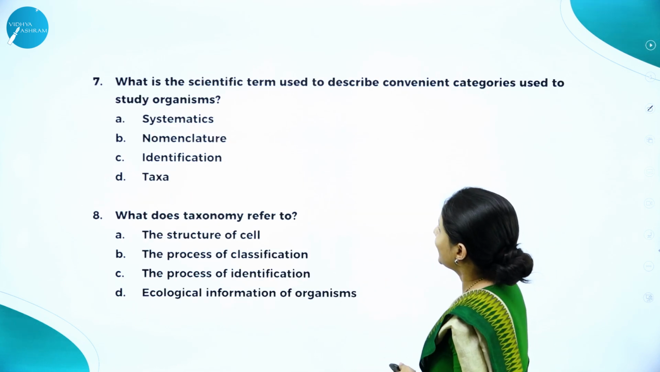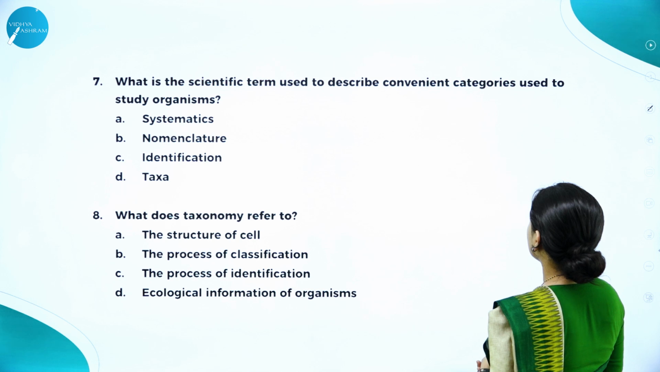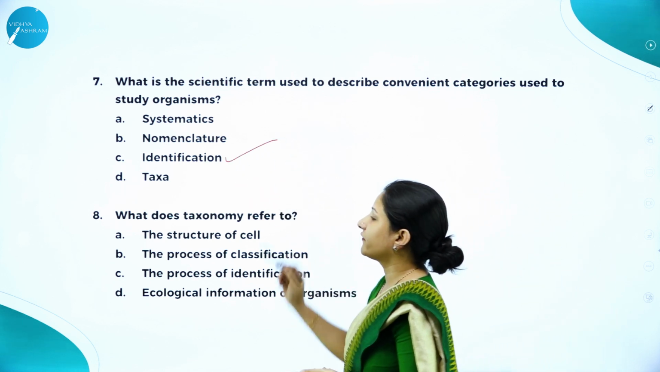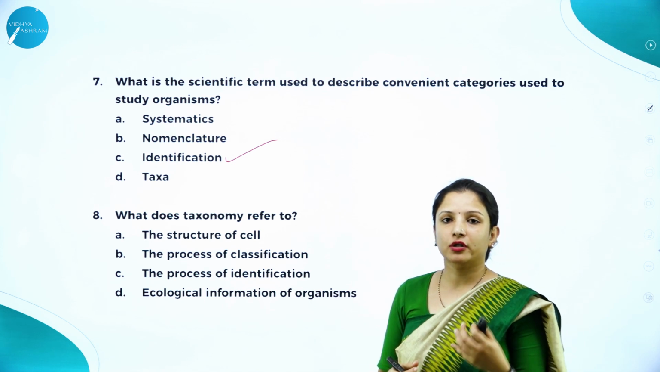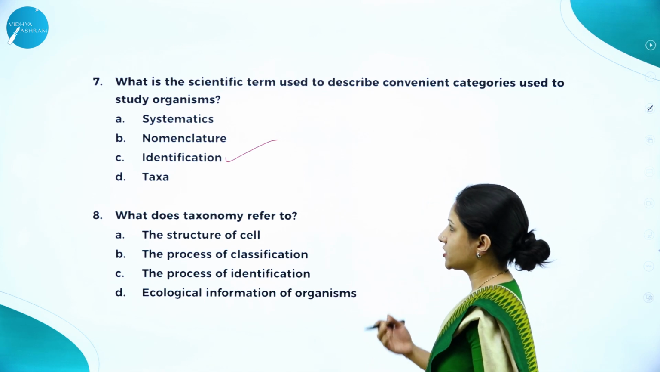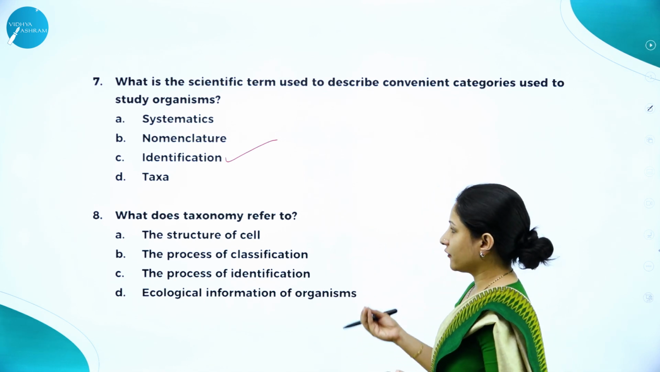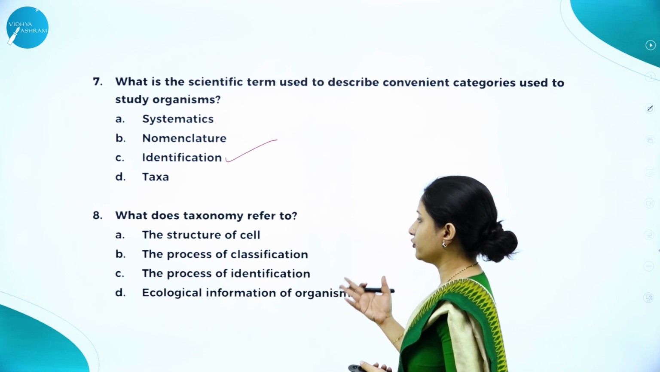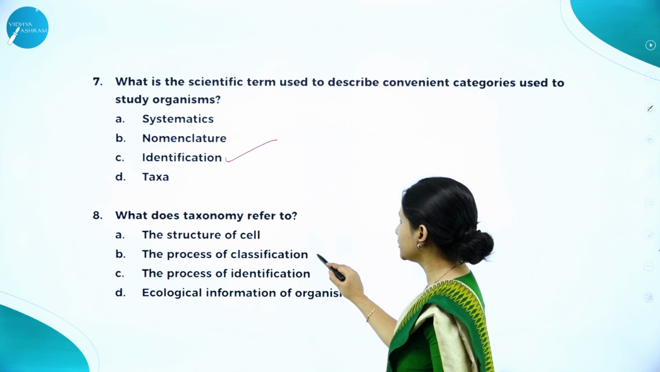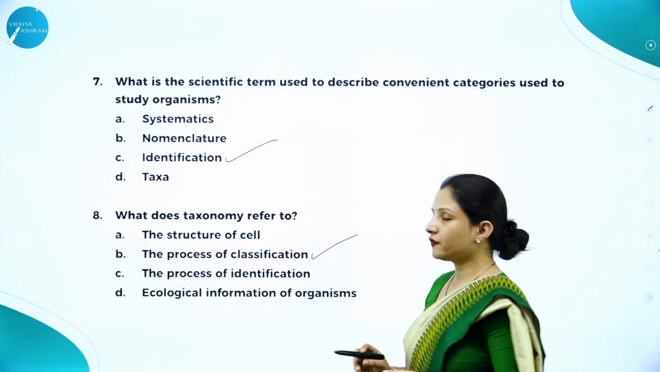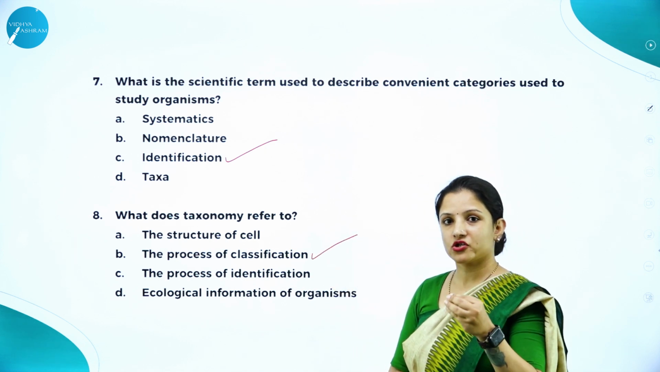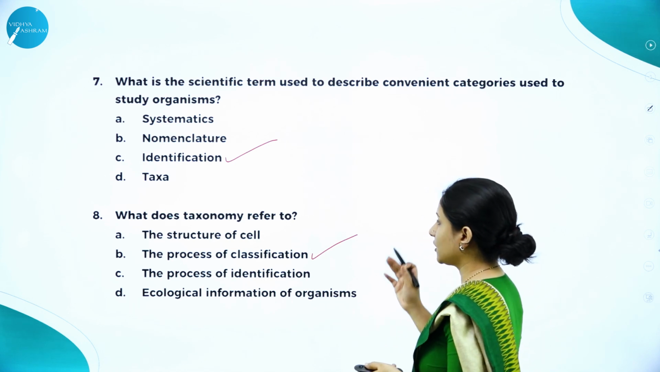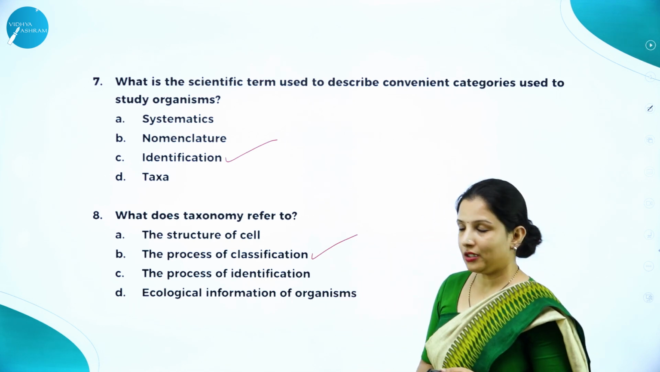What is the scientific term used to describe convenient categories used to study organisms? It is identification. First, in order to categorize an organism, you need to go in for identification. This question is not of that importance. Moving further, what does taxonomy refer to? It is nothing but the process of classification of organisms, and in that classification we go in for identification, nomenclature and all that. Therefore, the answer B is the right one here.